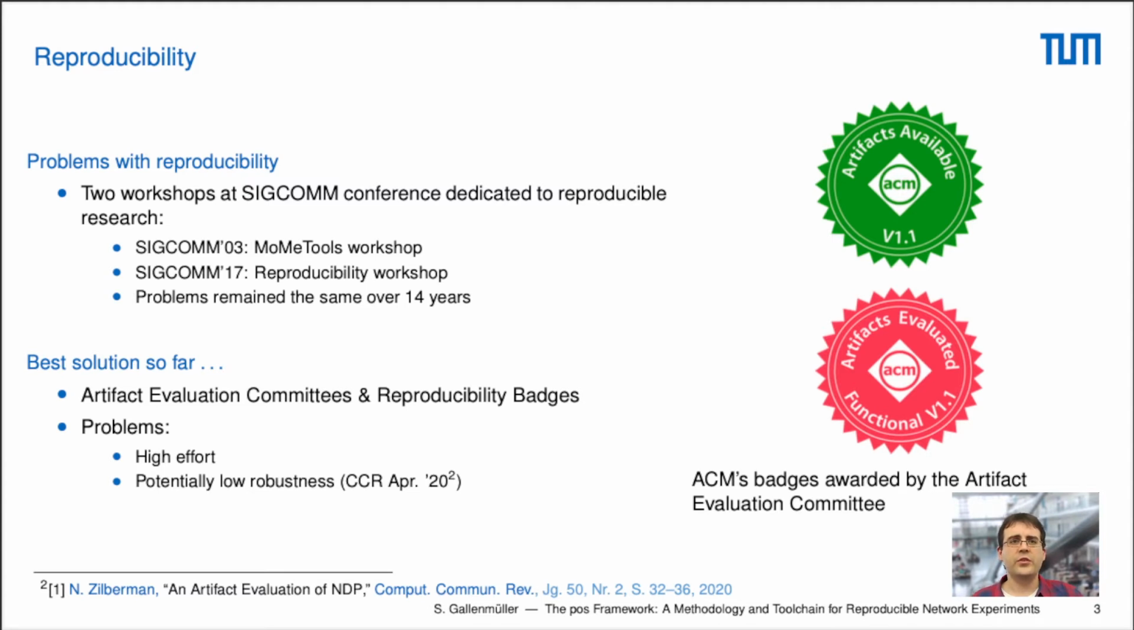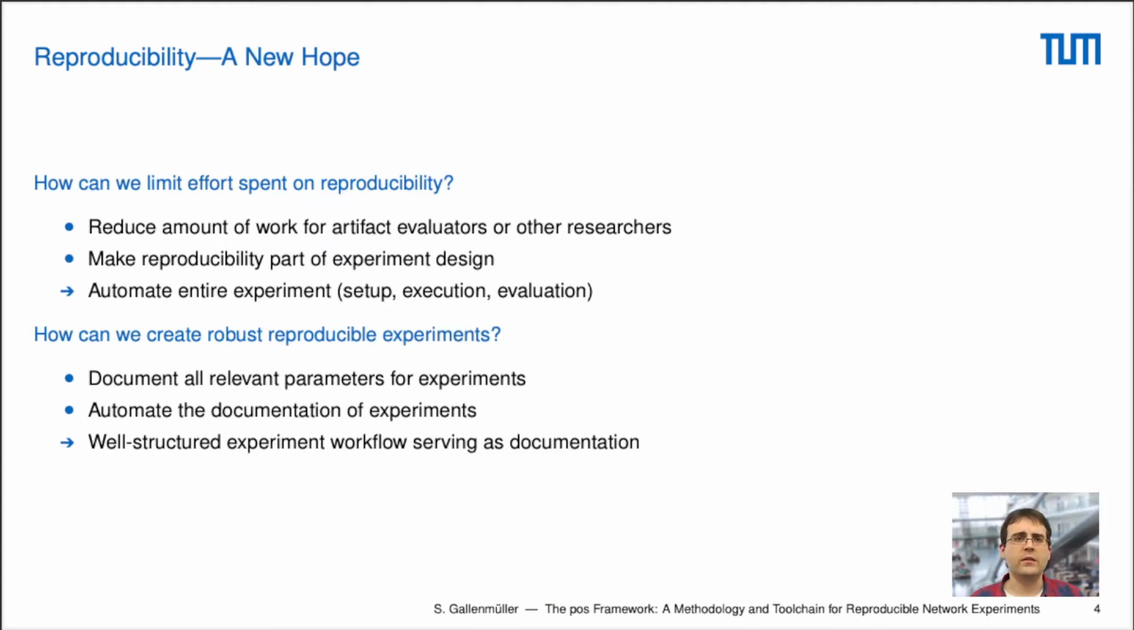So to solve these issues, we try to tackle them from two different angles. First, we want to limit the effort that needs to be spent on reproducibility. We want to reduce the amount of work that either artifact evaluators or other researchers have to do to recreate the results of the experiments. And we want to make reproducibility an integral part of the experiment design. Therefore, we want to create an automated experiment from setup over execution to the evaluation of the experiment.